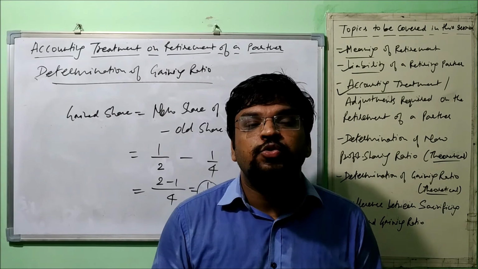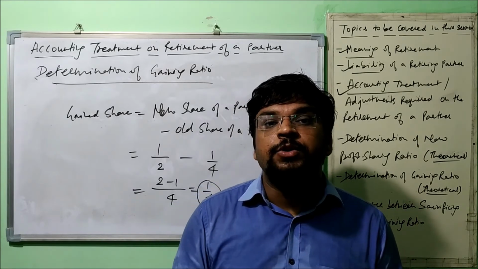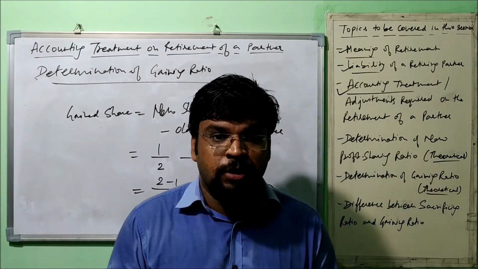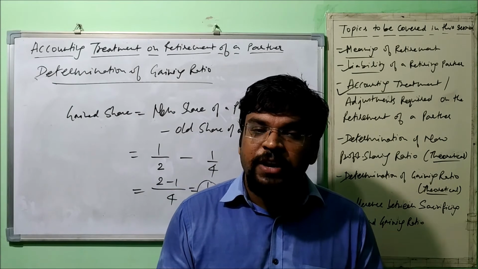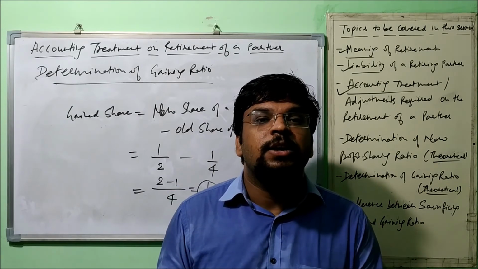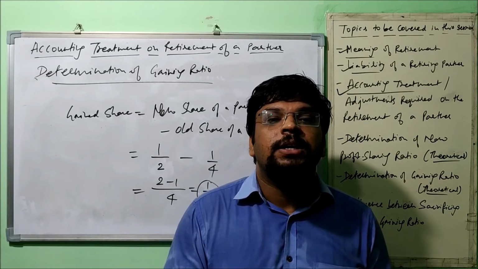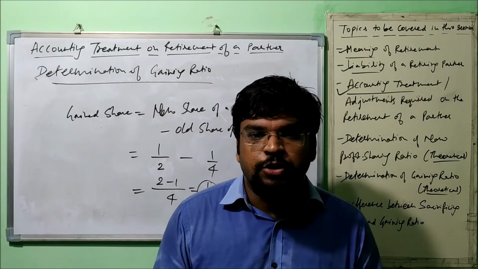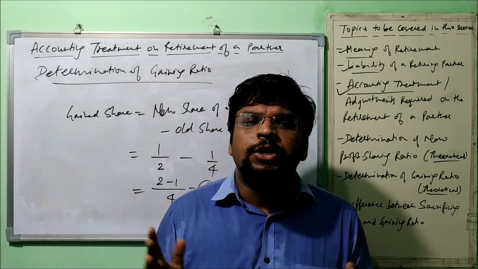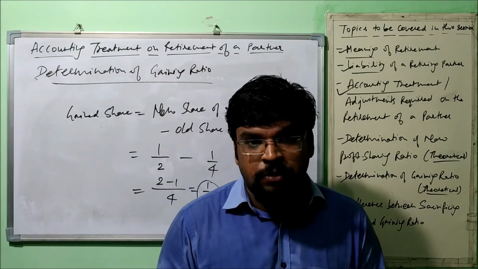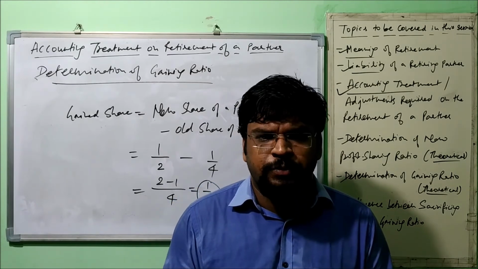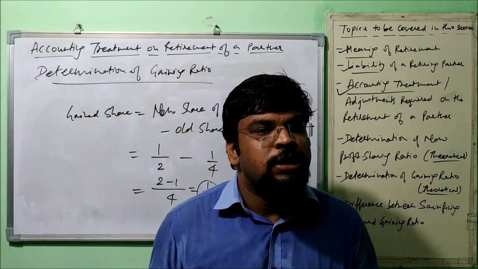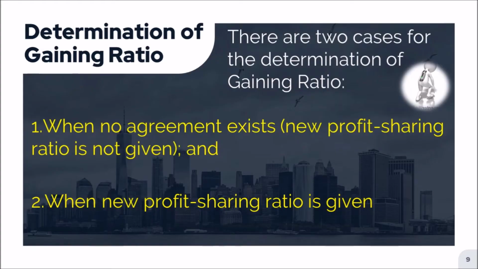Another situation is when there is an agreement between the remaining partners to get the share from the retiring partner in some certain, specific ratio. So whenever partners have this agreement, they are going to get the share of the retiring partner as a gain, but in some specified ratios. This is the second situation. Or we can simply call it when new profit sharing ratio is given, or some kind of hints are given. So there are only 2 situations. Whenever I am attempting the numerical question on these, I'll explain them to you in detail.